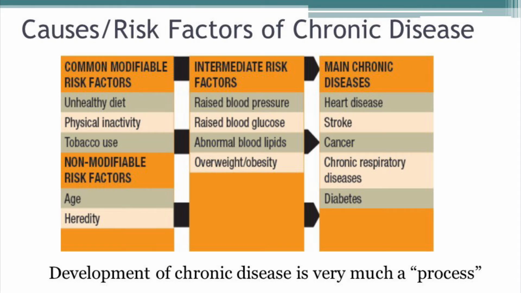If left untreated, or if we don't make any changes, that can lead to full-blown diseases, such as heart disease and cancer. So again, the development of chronic disease takes place slowly over many years. It's not something that we just wake up with. With that said, we all have many opportunities before and during this disease process to make meaningful change and hopefully prevent these conditions from taking place.